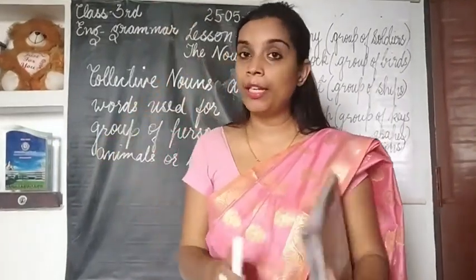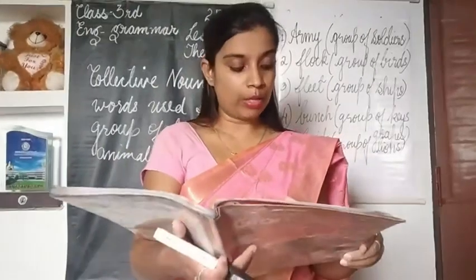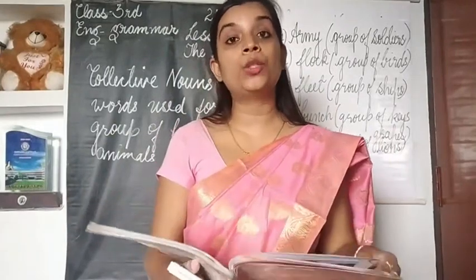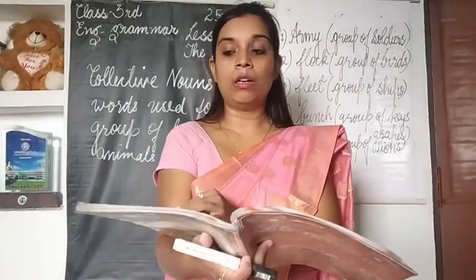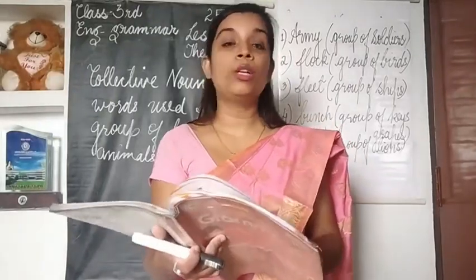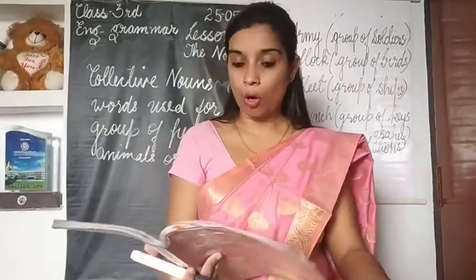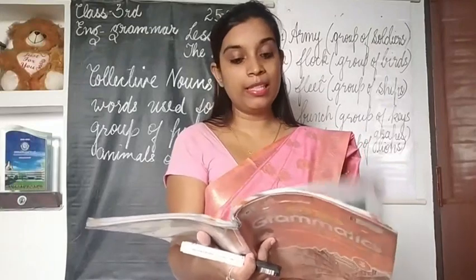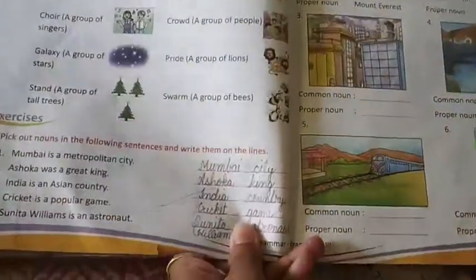I have given you the explanation, and now I am going to discuss the exercises given there in your book. We will see which exercises you have to do in your book, which you don't have to do, and then definitions. In this lesson, 4 definitions will be there. All those definitions you will have to write down in your copy. I'm going to show you those definitions, and please, children, complete your work on time. So this is lesson number 5, children, and we are going to start the exercises.